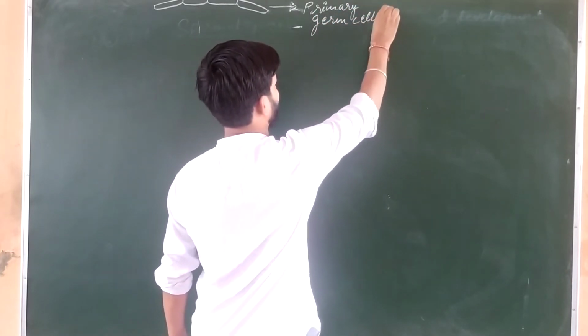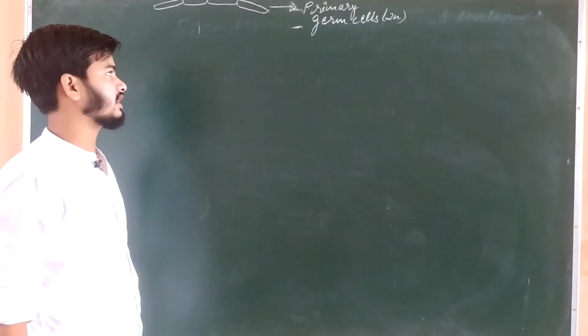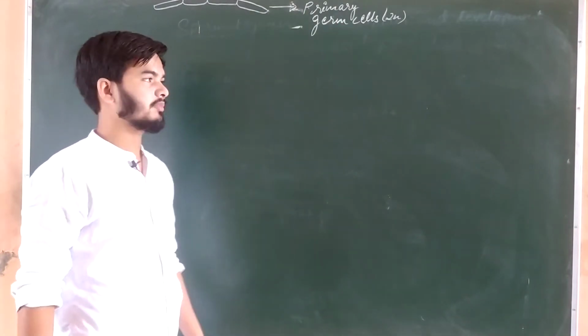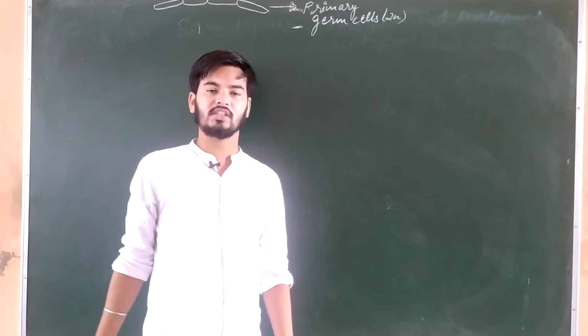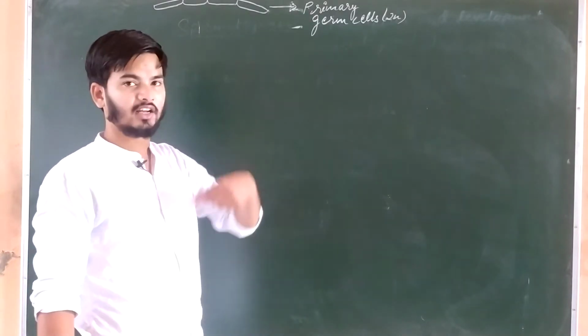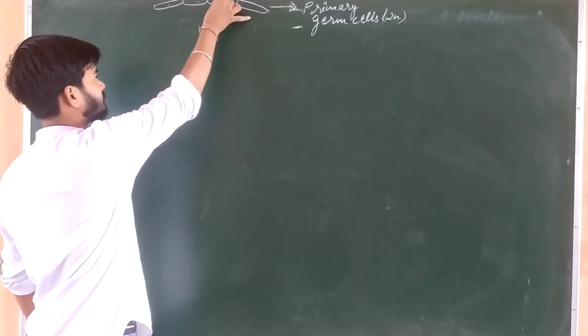Okay, these are primary germ cells and they are in diploid nature. In the comment section just tell me what is the nature of these primary germ cells, means whether they are epithelial tissue, connective tissue, nervous tissue or muscular tissue. Okay, in the comment section you please tell me. So these are primary germ cells.